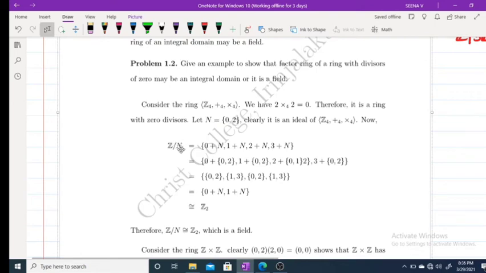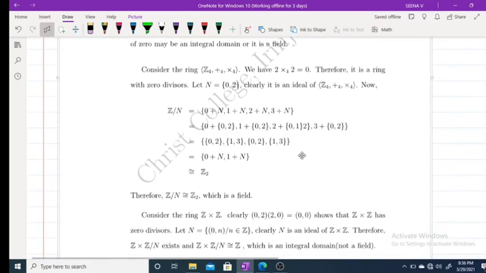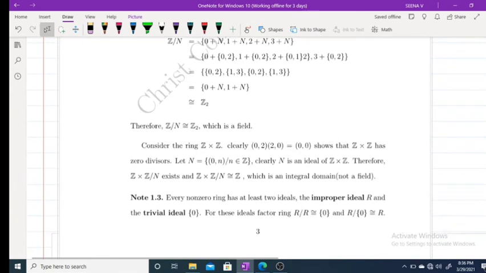What about Z4/n? It is 0 plus n, 1 plus n, 2 plus n, 3 plus n. These repeat, so it is the same as {0 plus n, 1 plus n}, and this is isomorphic to Z2. Therefore Z4/n is isomorphic to Z2, which is a field.